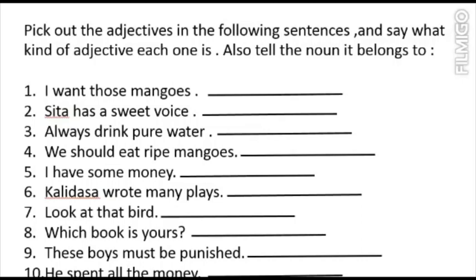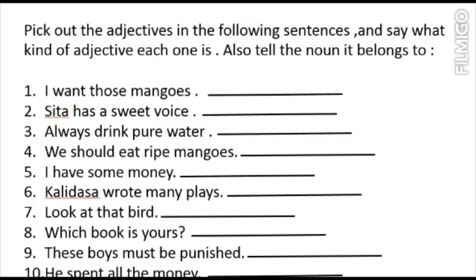Eighth one, which book is yours? In this we can see there are two adjectives. First one is which, which is interrogative adjective, because it is asking a question, and yours is possessive adjective, because we are asking that this book belongs to whom. So in which book is yours, which is interrogative adjective and yours is possessive adjective, and the noun here is common, that is book. So book is the noun here to which it belongs.